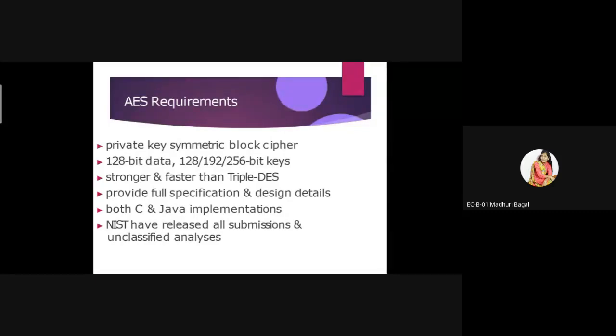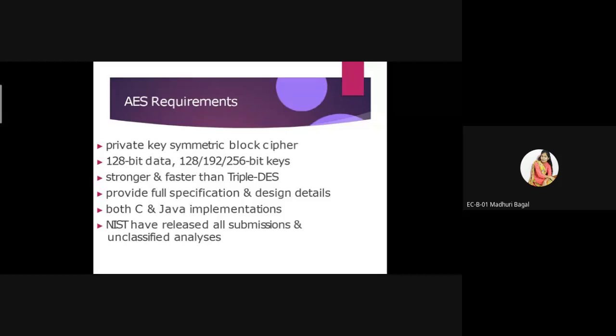The first requirement is a private key symmetric block cipher. In order to design the AES algorithm, we have to use a symmetric block cipher, so here we can use the word private key symmetric.